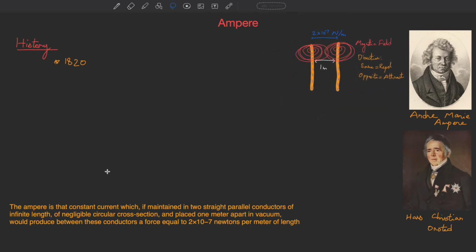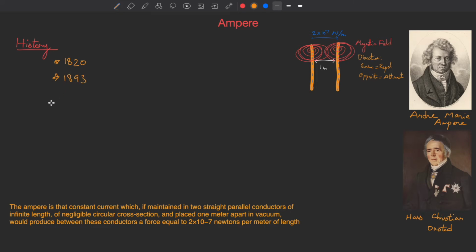Now we will go through the definitions before 2019, because even before that there were some definitions of the ampere. I will go through a few of the definitions which are really practical ones, unlike this definition or the new one that we have.